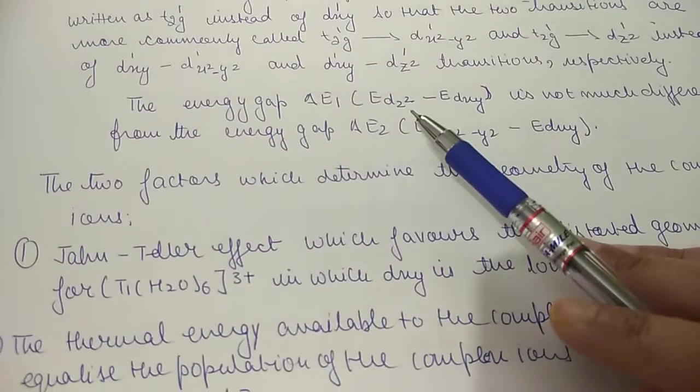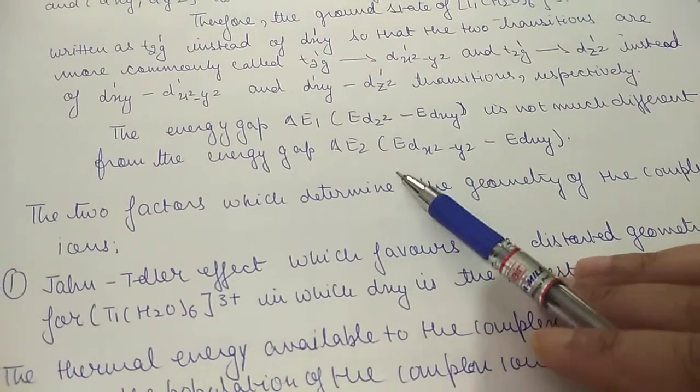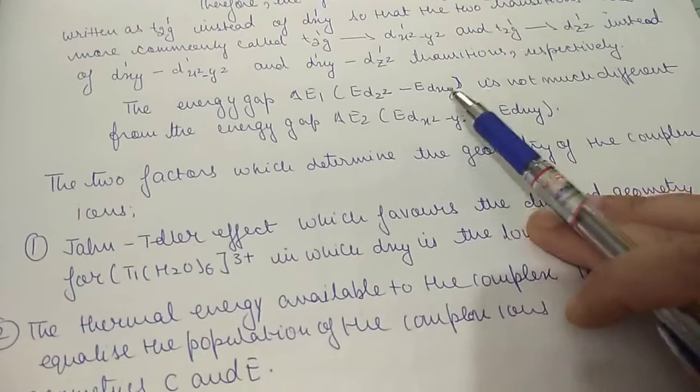The energy gap delta E1 is not of much difference from delta E2.